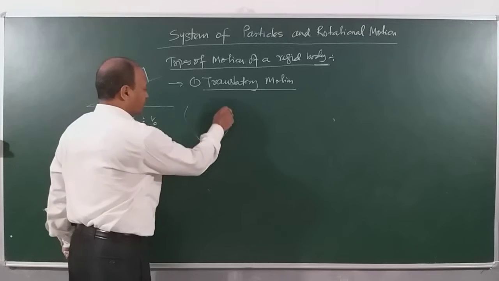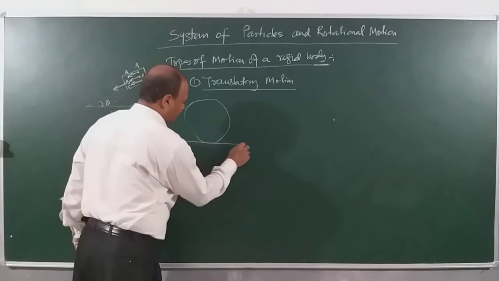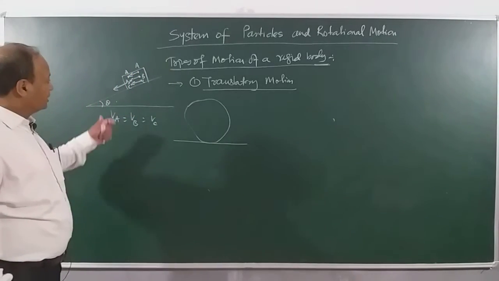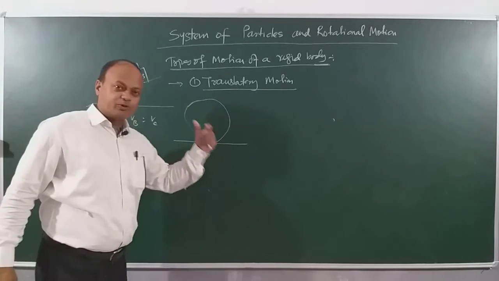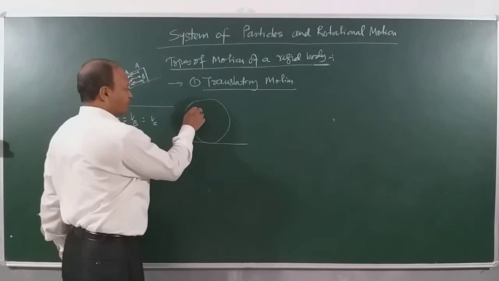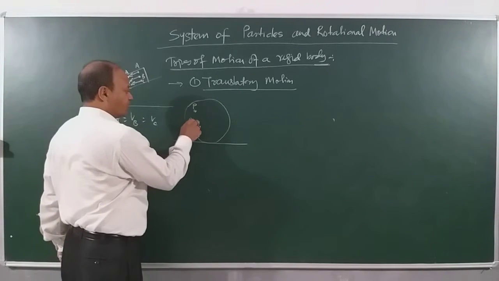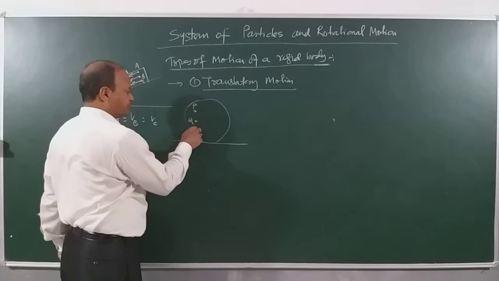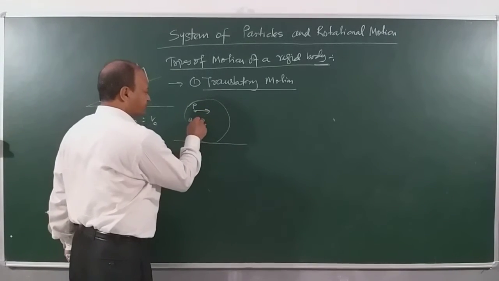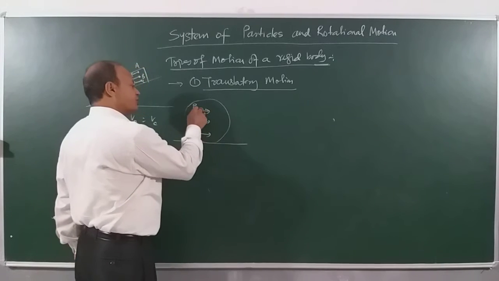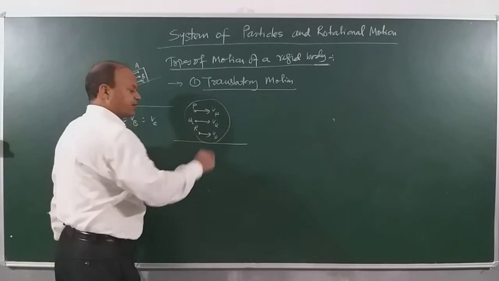Let us see here, I have selected a random object moving on a given surface. It is not necessary that you have to have a block sliding down a slope, not necessary. Look at this motion. I take 3 particles, one particle here is P, the other particle is Q and the third particle is R. These 3 particles are moving. If they are moving in such a manner that velocity of P, that is Vp, Q, that is Vq, and R, that is Vr.